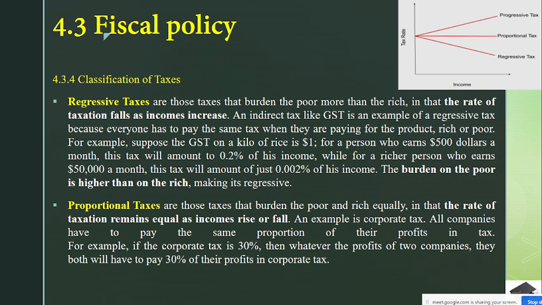Another classification of tax is regressive tax. These are taxes that burden the poor more than the rich. In them the rate of taxation falls as income increases. Indirect tax like GST is an example of regressive tax, because everyone has to pay the same tax when they are paying for a product.